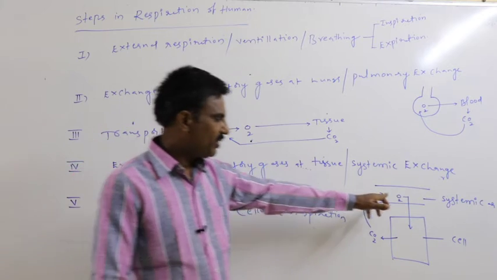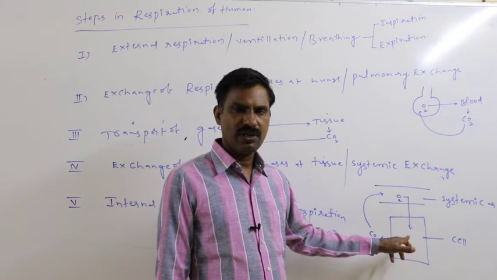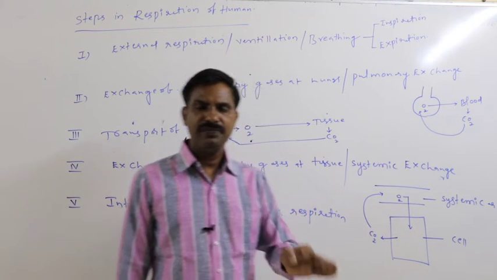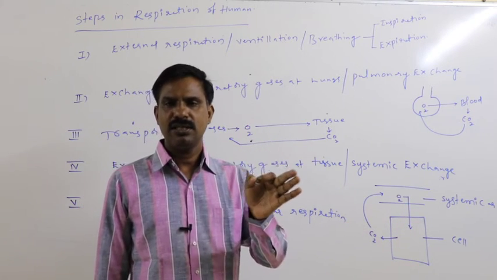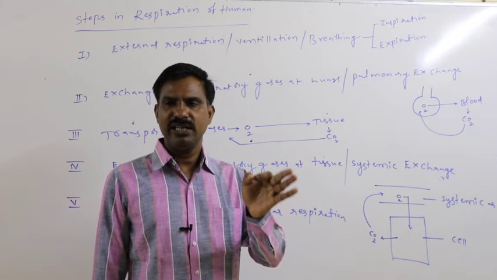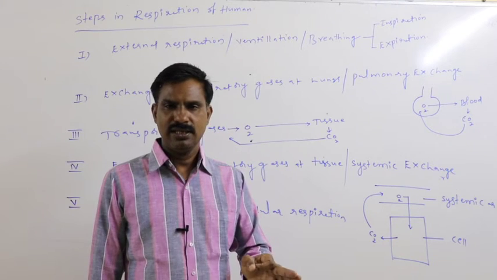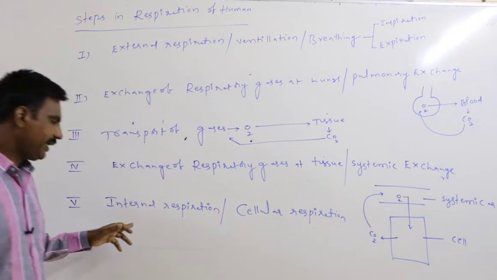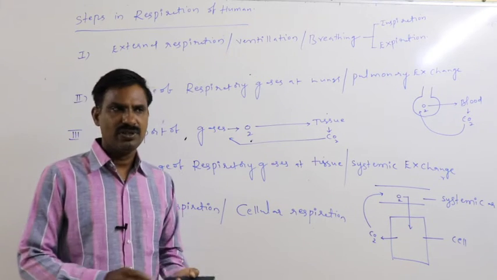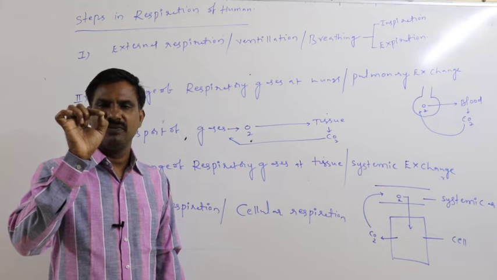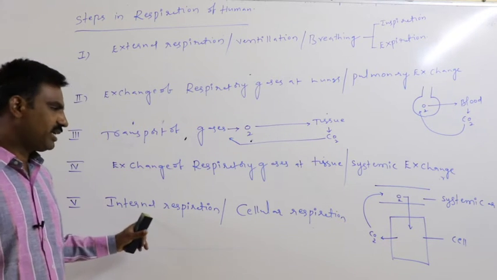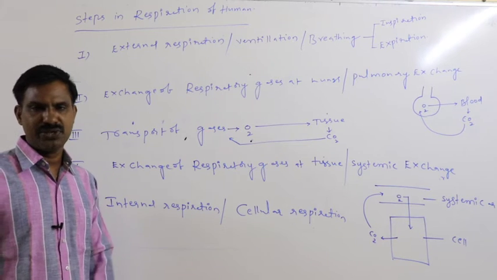After oxygen enters the cell, after diffusing into the cell, that oxygen is useful for oxidation. By that way, finally energy gets released. That is said to be the internal respiration or the cellular respiration. The final step, which is useful for delivering energy into the cell by oxidation, is said to be the internal respiration or the cellular respiration.